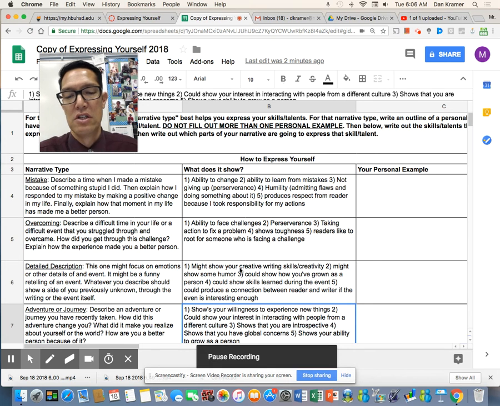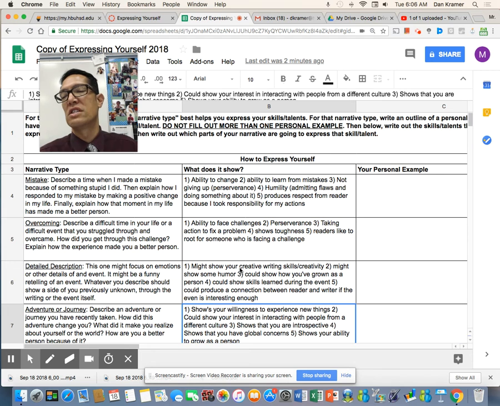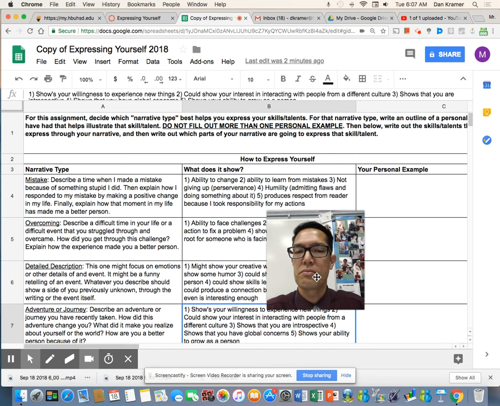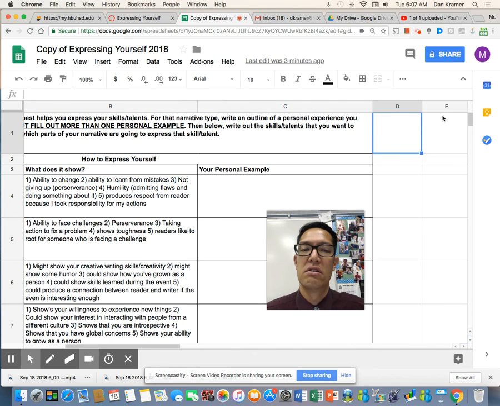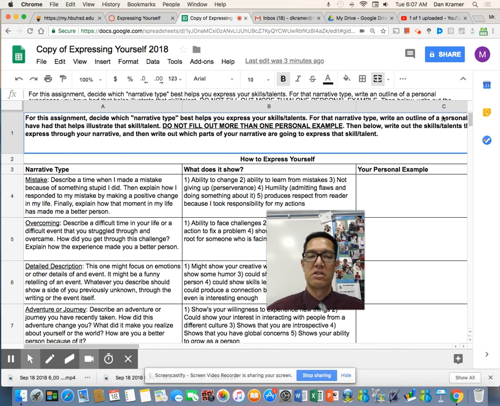It's possible. In any case, once you decide which one you want to do, let's say I want to do a detailed description, just write out your personal example right here. And what does that mean? It tells you here. So you write out an outline of a personal experience that you've had that helps illustrate it. So it's not the actual narrative, it's just what happened. So when I was visiting my grandma, this happened, and blah, blah, blah, just basic stuff, a little summary outline, and then you'll expand on that later.